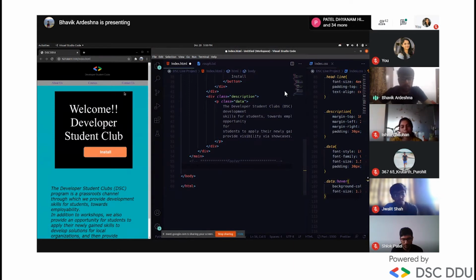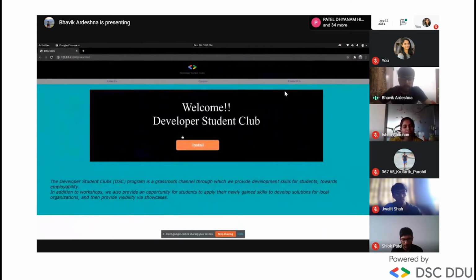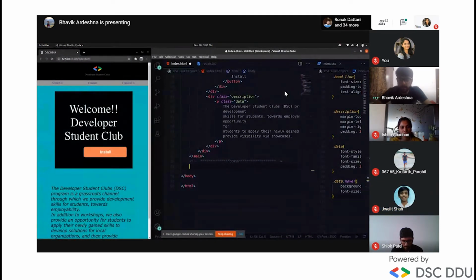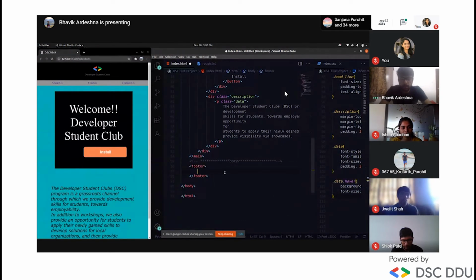Okay, now we are done with our main part and our nav part, header part. So we want to make a footer here in the white section, right? So let's create a footer here. Inside the footer, I will make some logos.